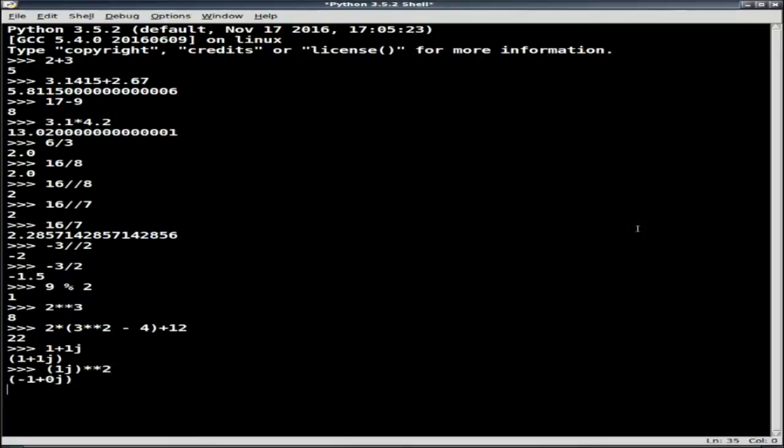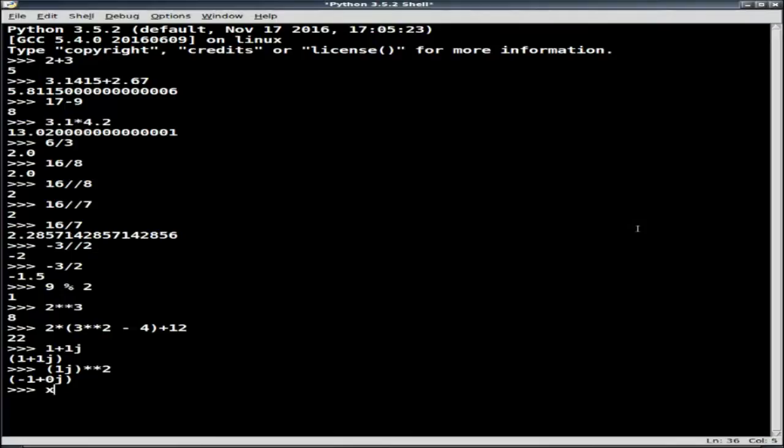Okay, what happens when I put that in? It turns around and hands me -1 plus 0j. So that does say that yes, this is going to be the same thing as the square root of -1 in that case. And now, since we've talked a little bit before about methods and attributes of numbers, here's our first example of where that's going to be used.